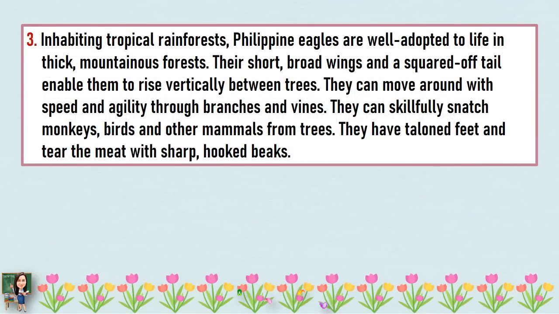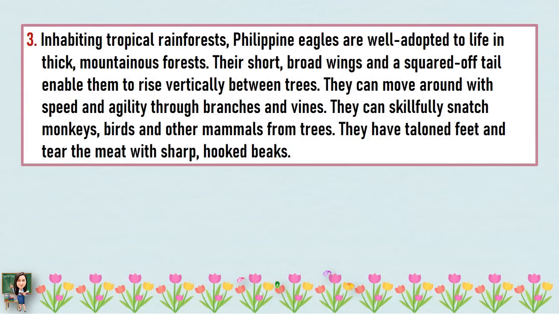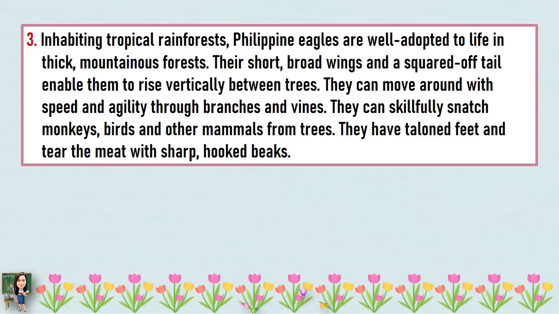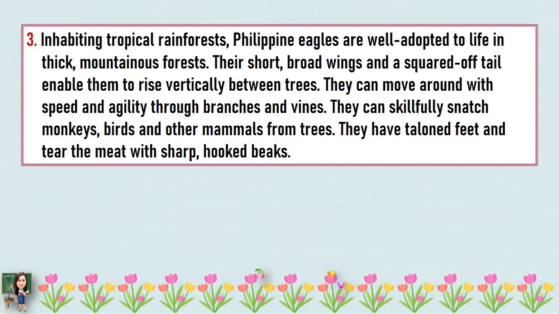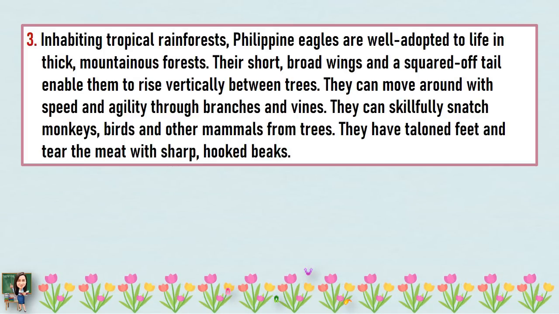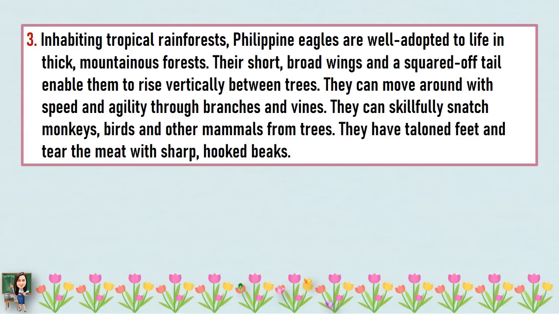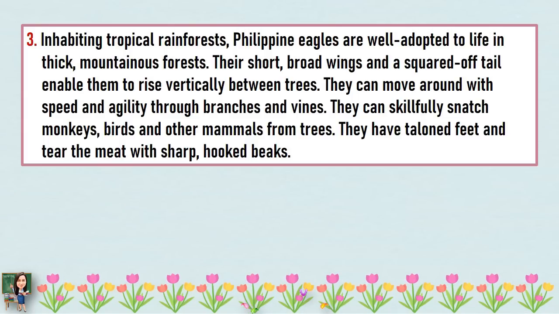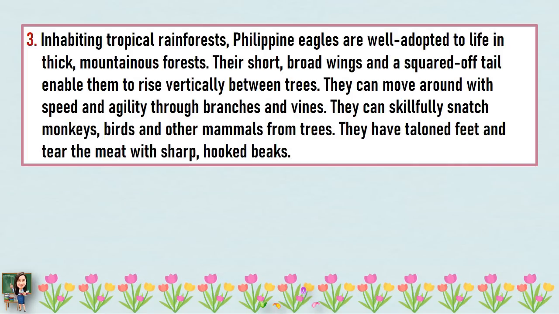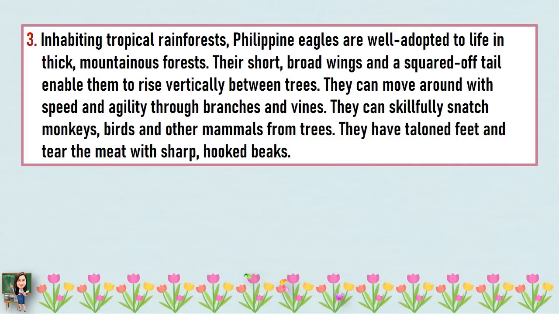Number 3. Inhabiting tropical rainforests, Philippine eagles are well adapted to life in thick mountainous forests. Their short, broad wings and squared-off tail enable them to rise vertically between trees. They can move around with speed and agility through branches and vines. They can skillfully snatch monkeys, birds, and other mammals from trees. They have talon feet and tear the meat with sharp, hooked beaks.